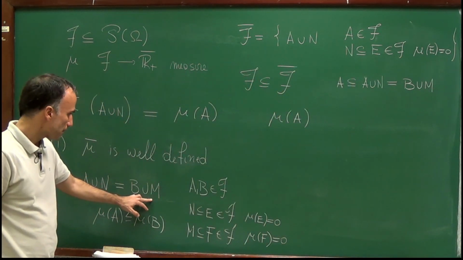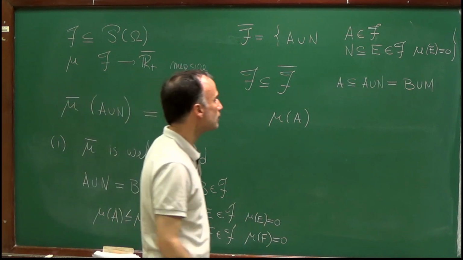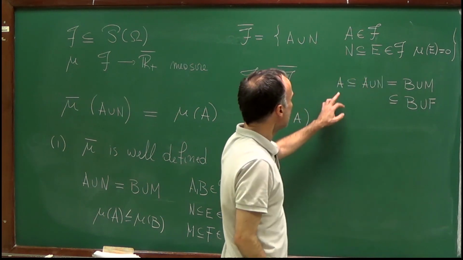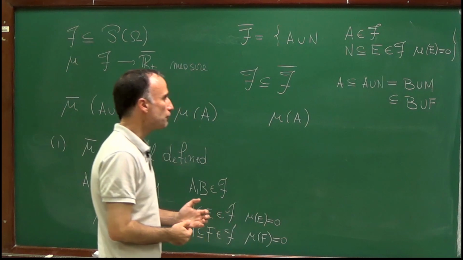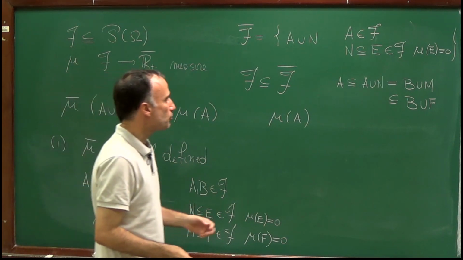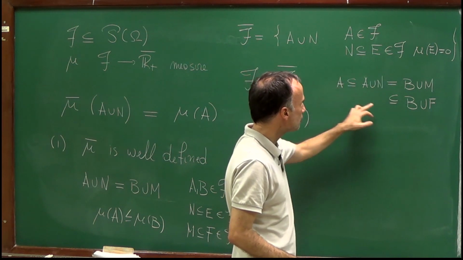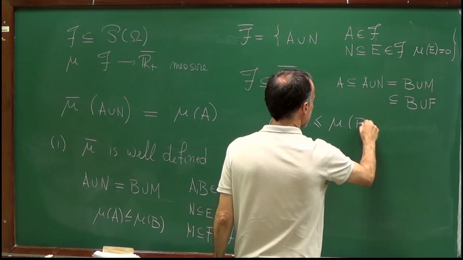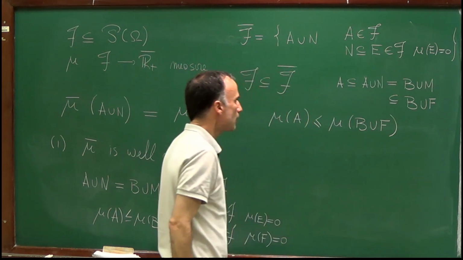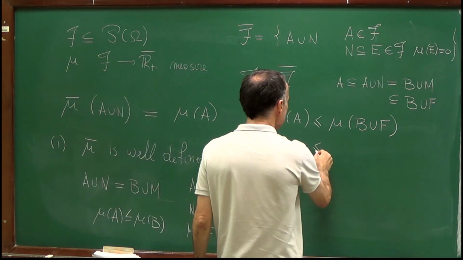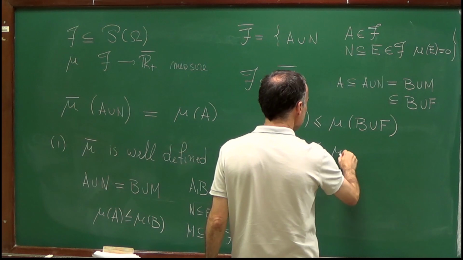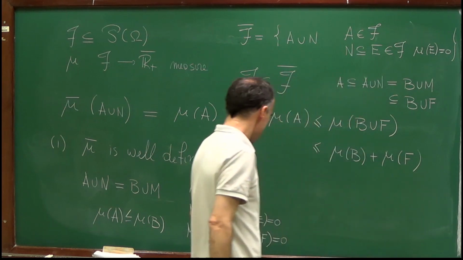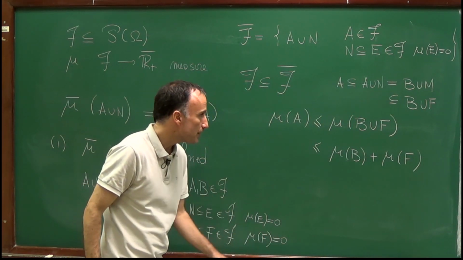And B union M, since M is contained in F, is contained in B union F. A, B, and F are all elements of the sigma algebra F. So by monotonicity, I have that mu of A should be less than or equal to mu of B union F. By subadditivity, mu of B union F is smaller than mu of B plus mu of F. Well, but mu of F is equal to 0.